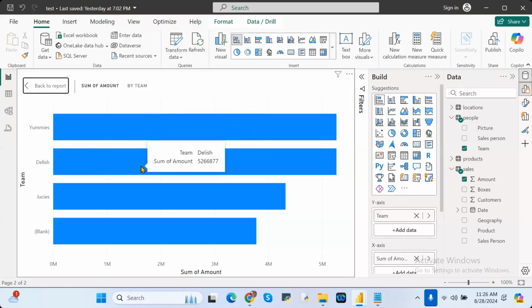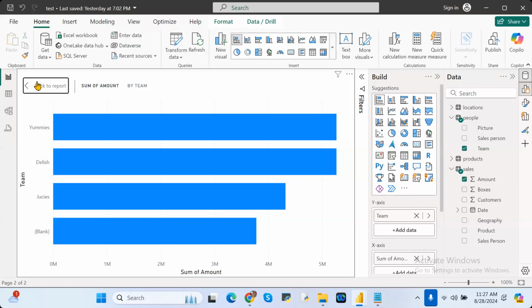If you mouse over to another one, this is a different amount, 43. If you come here, what is this team related to? Actually, for this particular team we didn't have any data.